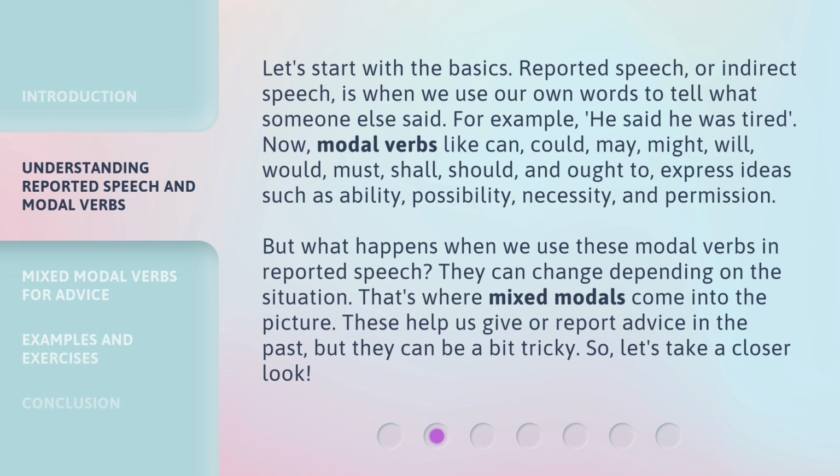But what happens when we use these modal verbs in reported speech? They can change depending on the situation. That's where mixed modals come into the picture. These help us give or report advice in the past, but they can be a bit tricky. So, let's take a closer look.